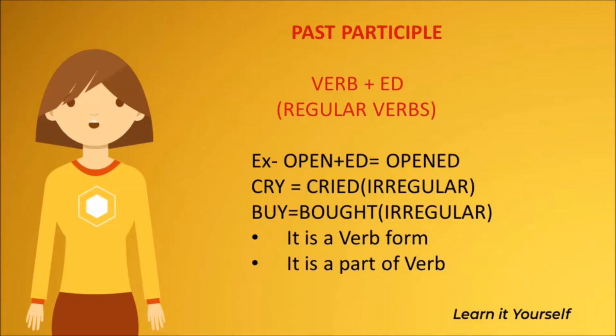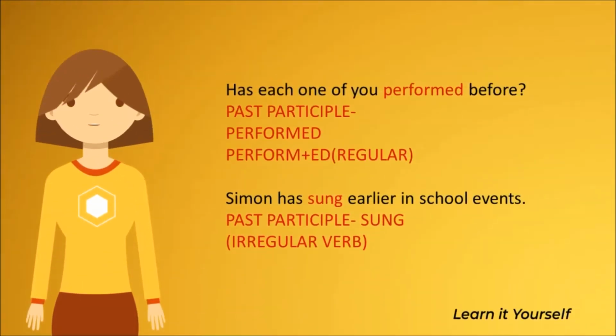Cry is cried. Here again it is an irregular verb and as you can see, the letter Y is being replaced by IED to form the past participle. Buy. The past participle is bought. It is completely different from the verb. Past participle is a verb form. It is a part of a verb, which means it is derived from a verb. Has each one of you performed before? The past participle here is performed. It is a regular verb and hence it is formed in a normal way.